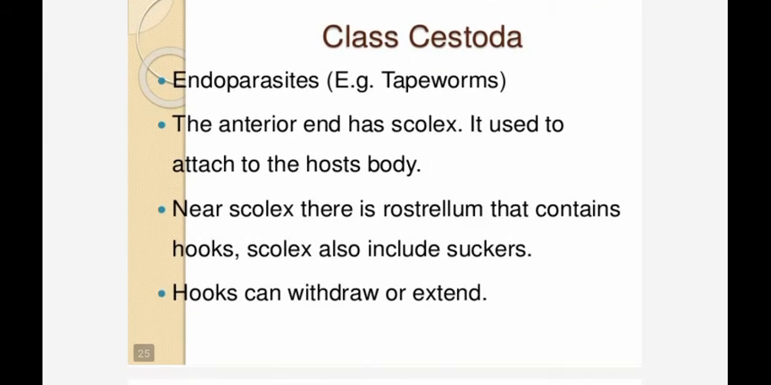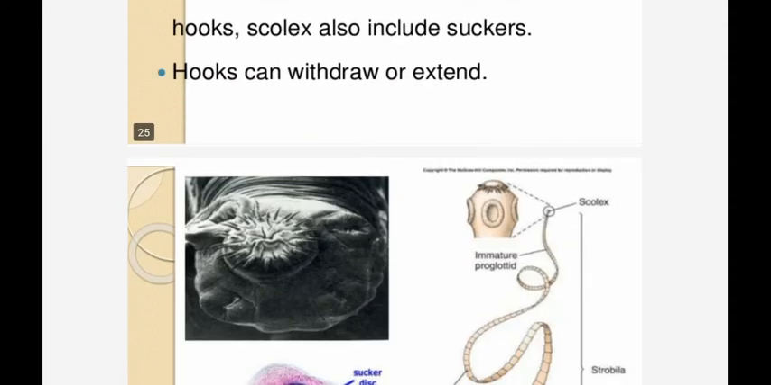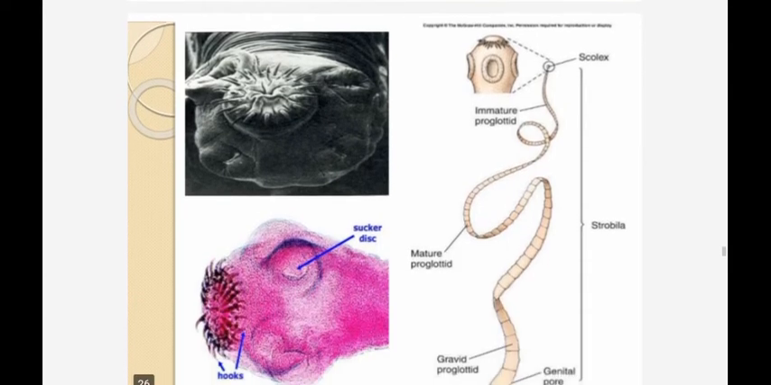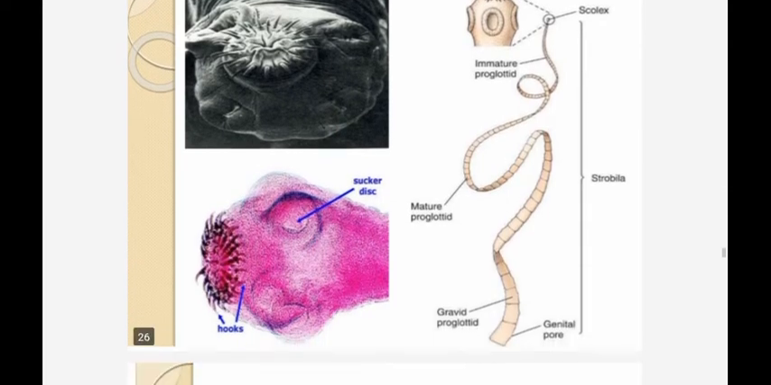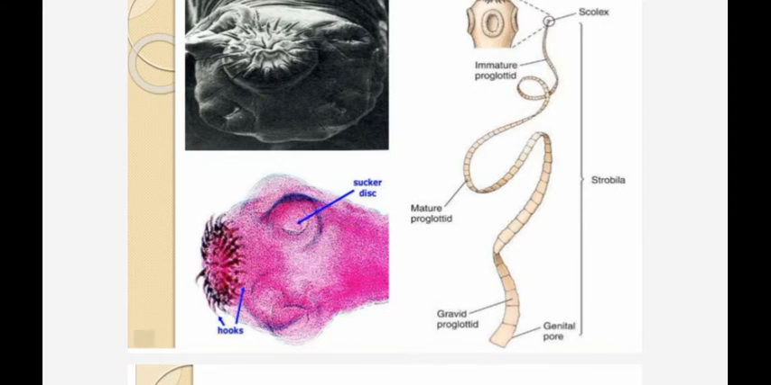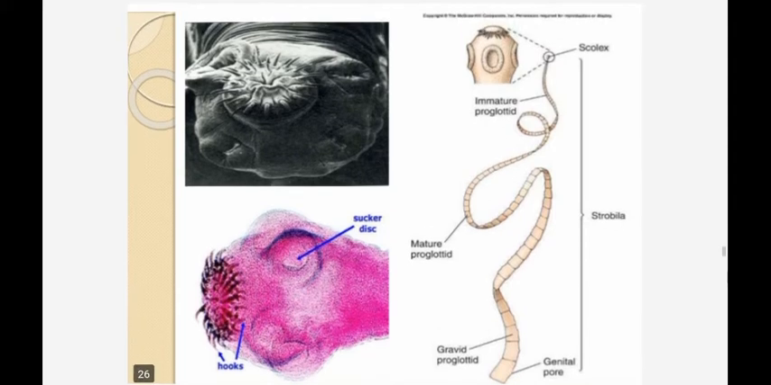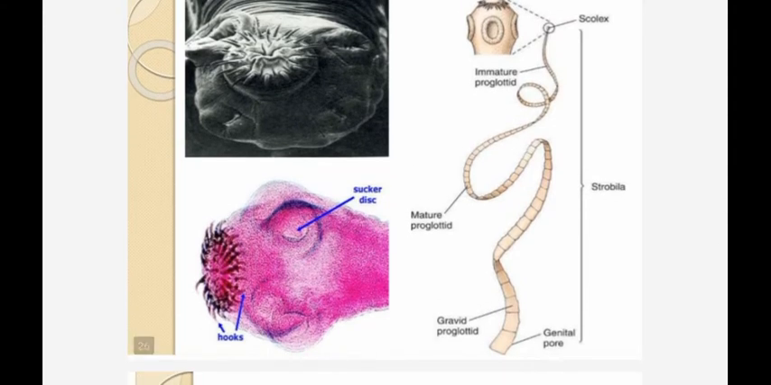Next class is Cestoda. Endoparasites. These are tapeworms. The anterior end has a scolex, which is used to attach to the host body. Near the scolex there is a rostellum that contains hooks, and the scolex also has suckers. Hooks can withdraw or extend. See, this is the structure of Taenia solium. Here you can see the hooks, and the suckers very clearly. This total part is the scolex.